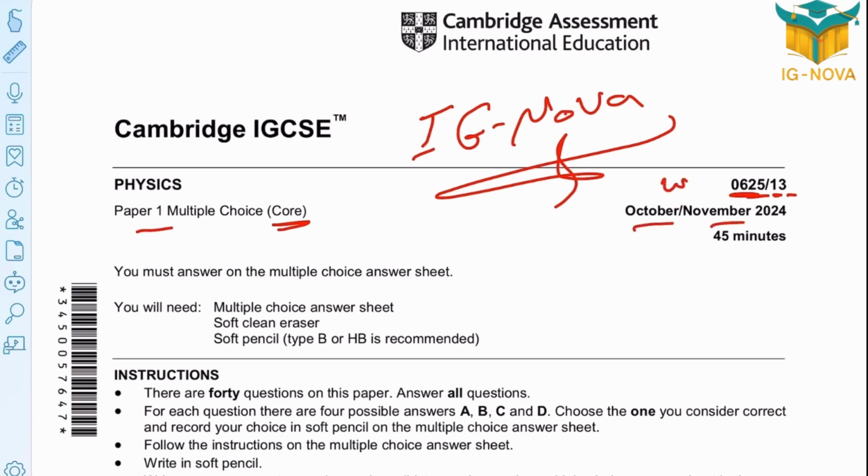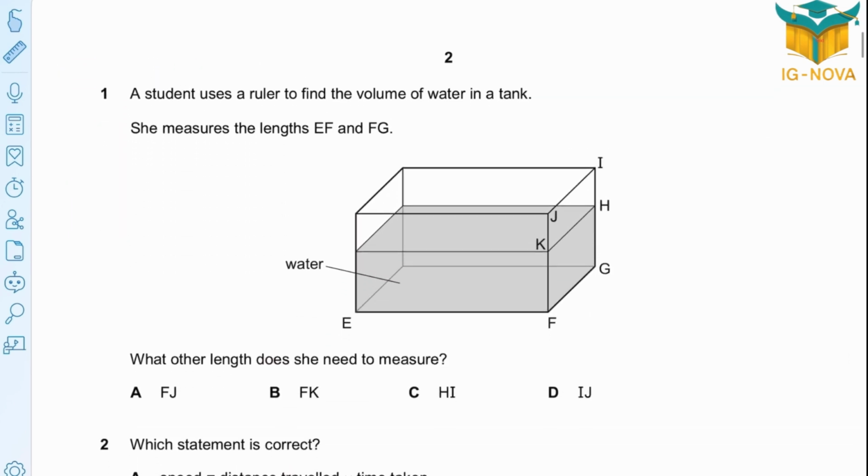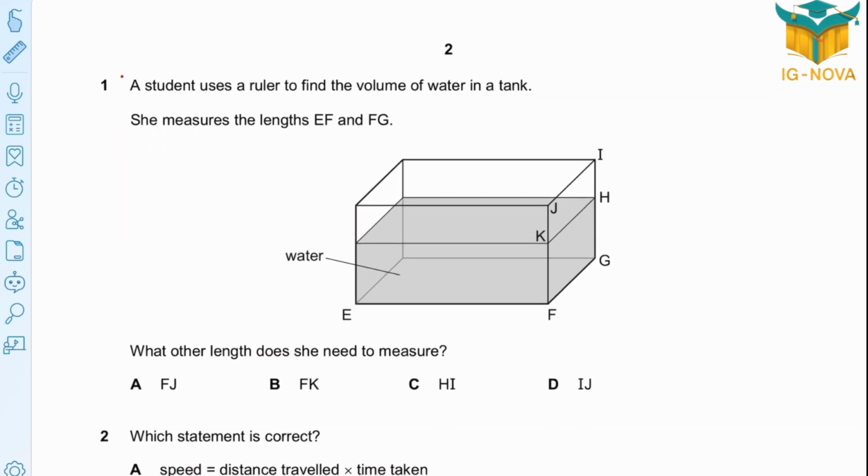Easy and simple paper, but there are some tricks and we need to be careful while dealing with a paper like that. Let's start. Question 1. A student uses a ruler to find the volume of the water in a tank. She measures the lengths EF and FG.